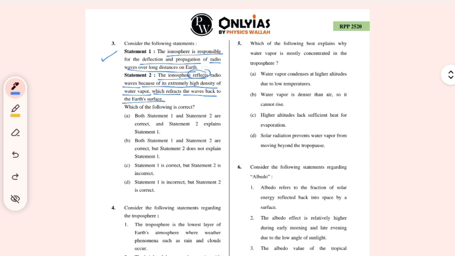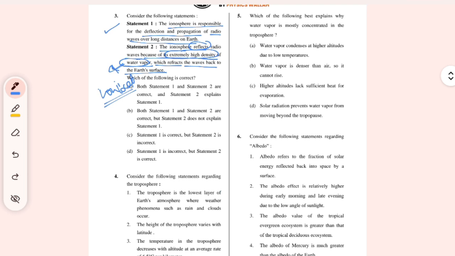Reflects radio wave because of its extremely high density of water vapor. I'm not very sure about the fact of the matter, whether it is high density or what. But if I'm concerned with the ionosphere, that means it has ionized particles rather than water vapor. So I don't think it should be water vapor, high density of water vapor, which refracts. It is the ions which refract the waves, radio waves. So it is incorrect, and the statement is this.